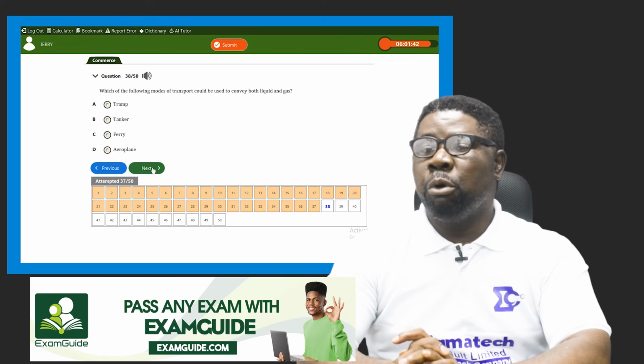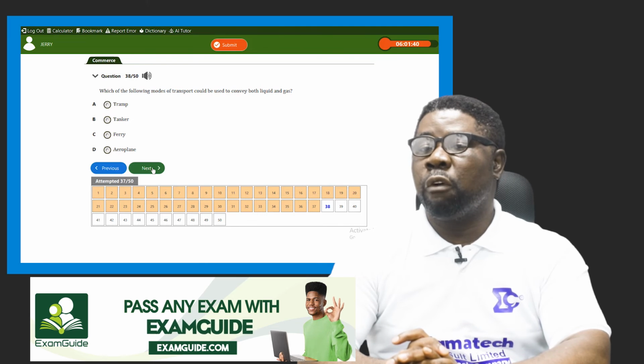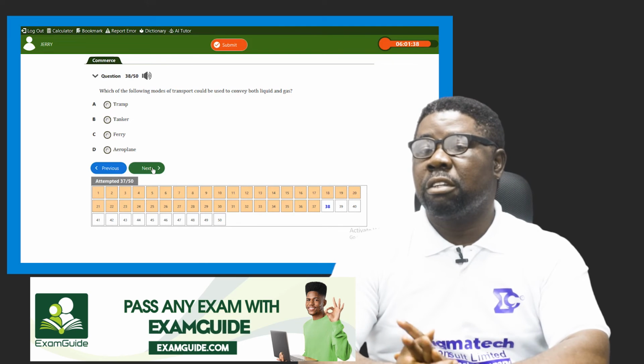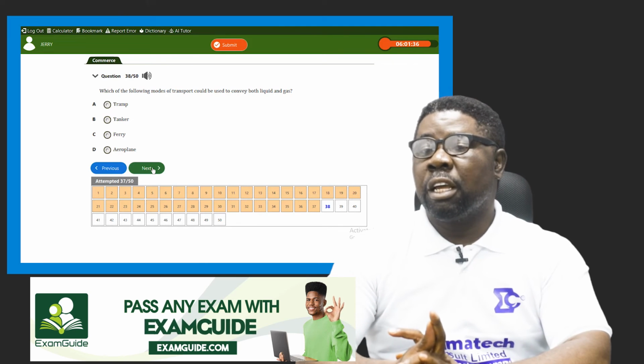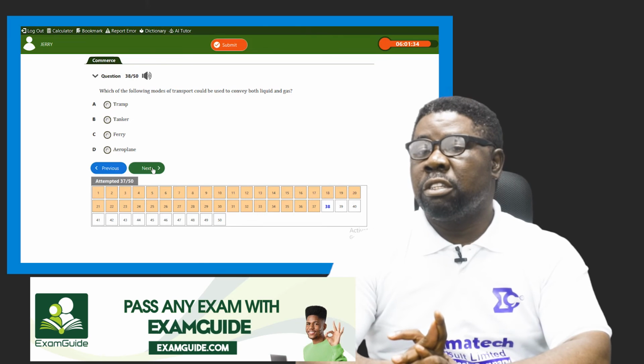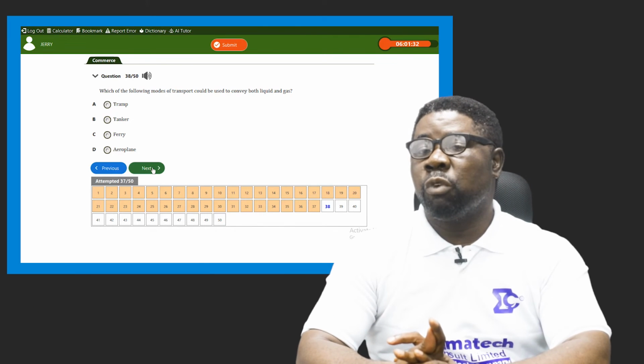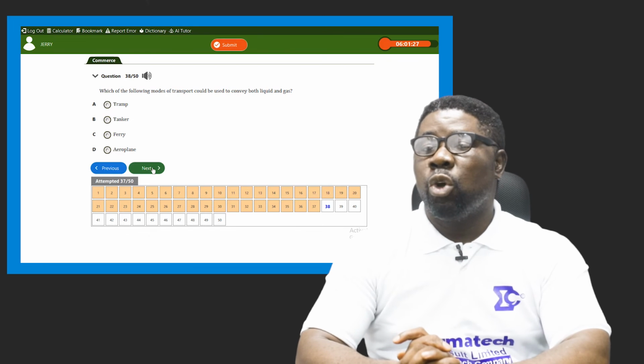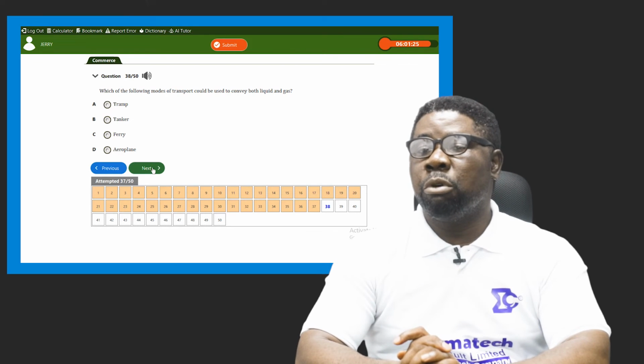Which of the following modes of transport could be used to convey both liquid and gas? Both liquid and gas. These are not solid state things. These are things that are a bit liquid in nature, right? They flow, all right? So yes, which of them is the most useful of transporting liquid and gas?